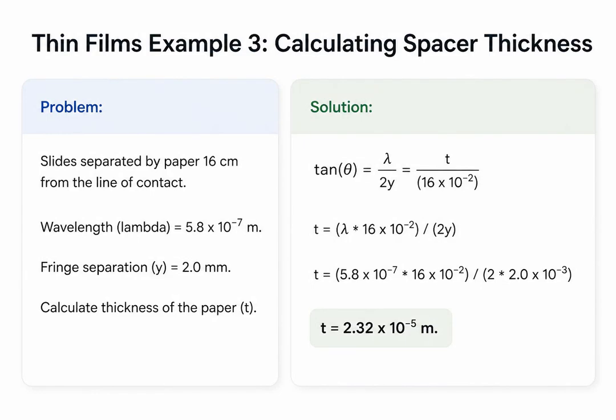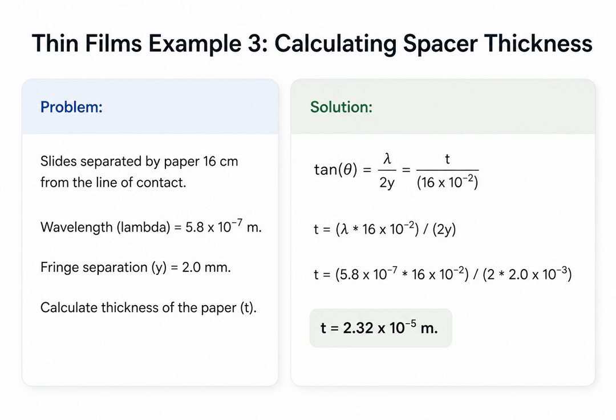Here is a highly practical application, using interference to measure the thickness of a very thin object, like a sheet of paper. The paper is placed 16 centimeters from the line of contact, creating the wedge. The light wavelength is 5.8 times 10 to the negative 7 meters, and the resulting fringe separation is 2.0 millimeters.